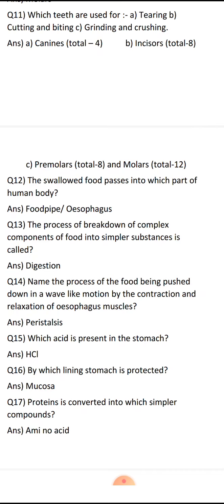The swallowed food passes into which part? That means from the mouth after we have digestion, where does it go next? Food pipe. Okay. The process of breakdown of complex components into simpler ones is called digestion. And the process by which the food is pushed with the help of esophageal muscles, because of contraction and relaxation, is called peristalsis.